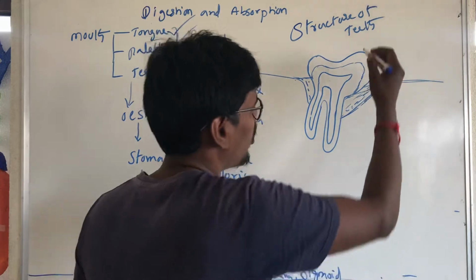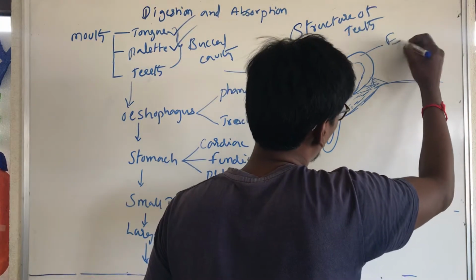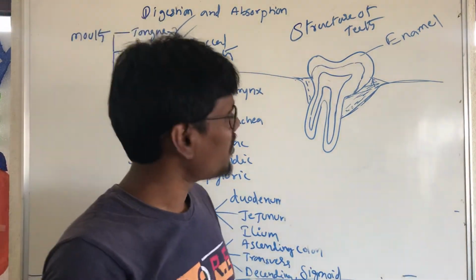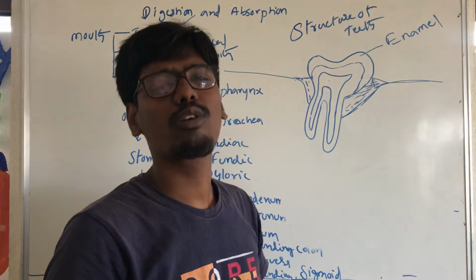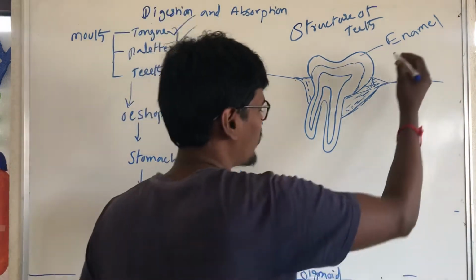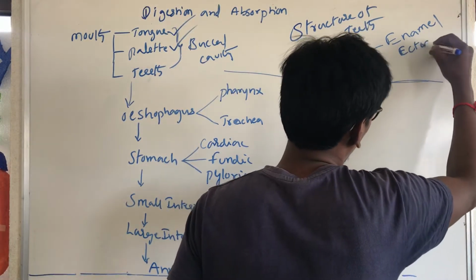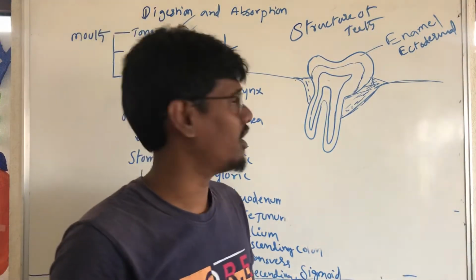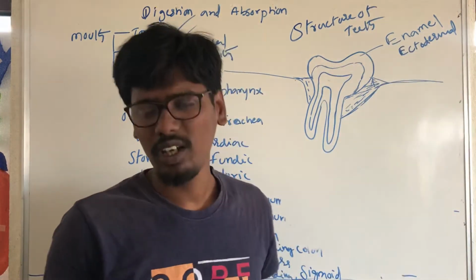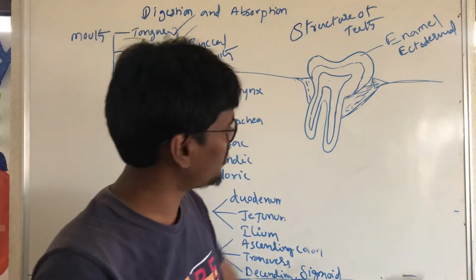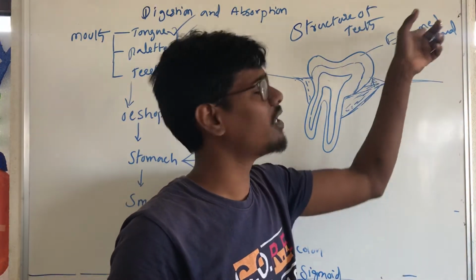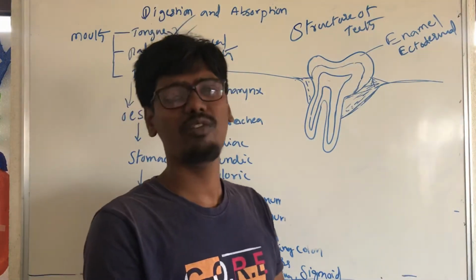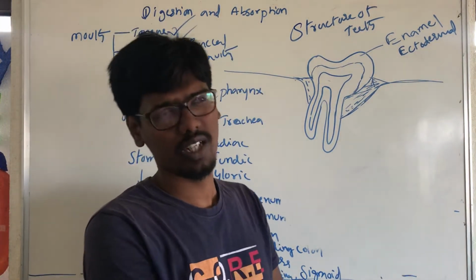The topmost layer is called enamel. Enamel is derived from ectodermal origin. In our body it is the hardest and strongest part, the white and shiny part, called enamel.